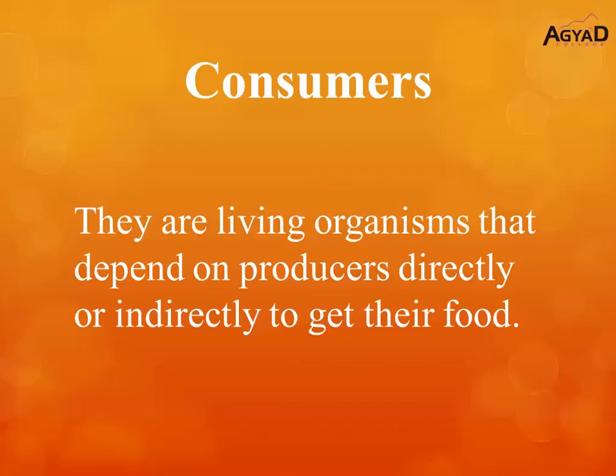They can't make food by photosynthesis process due to consumers don't have chloroplasts. They can't do photosynthesis process. They depend on producers to make their food. As we say, consumers depend on producers directly or indirectly to get their food.